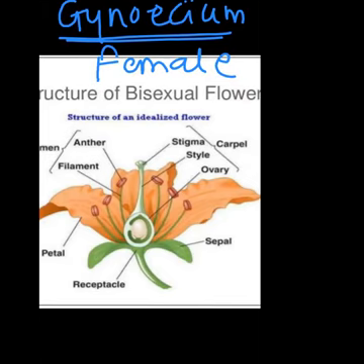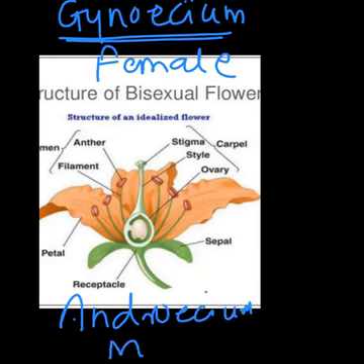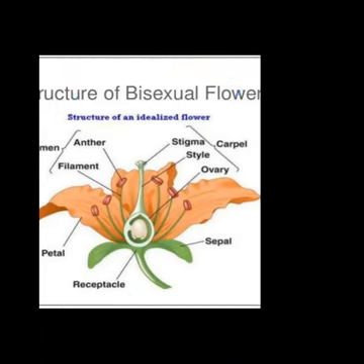Okay, and next is androecium. Androecium, which is male reproductive part of the flower. Gynoecium means female reproductive part, androecium means male reproductive part. अब देखते हैं कौन से है ये flowers में.